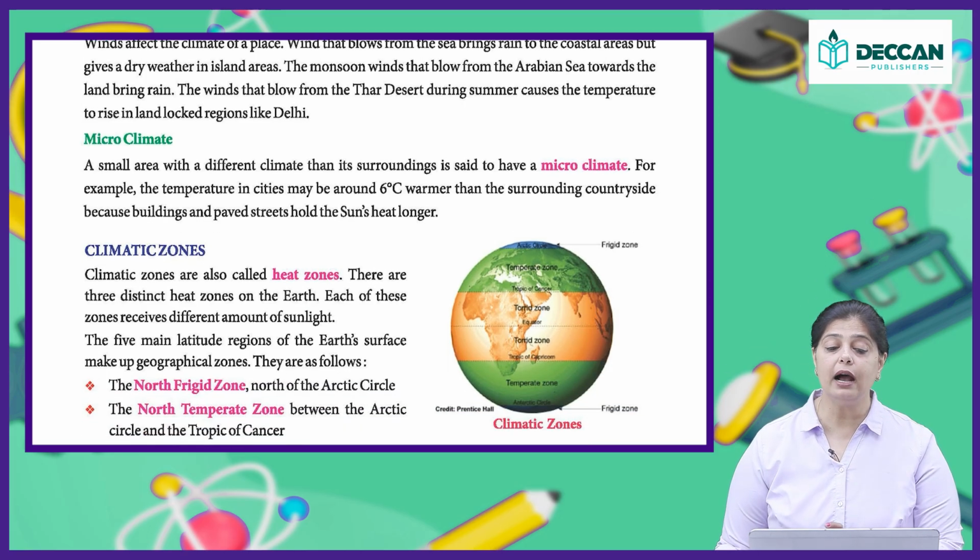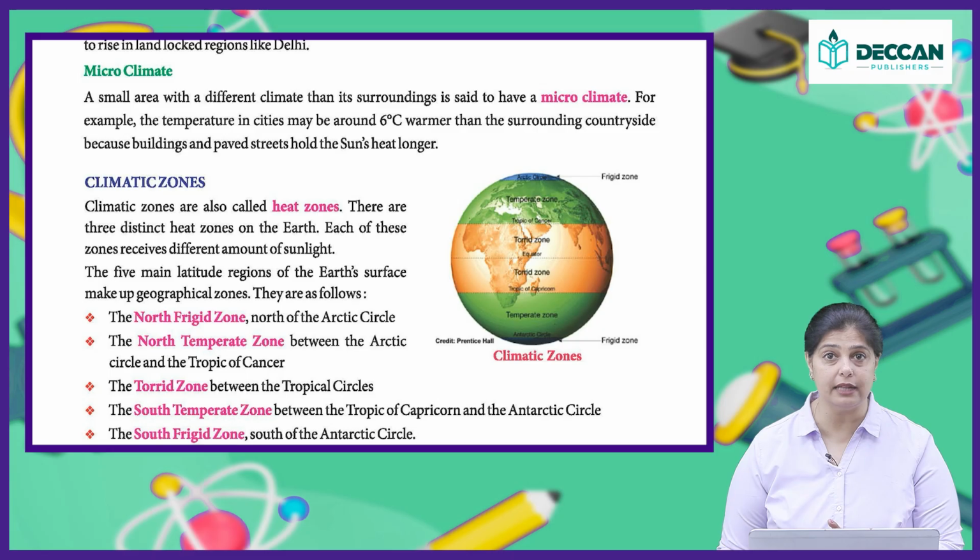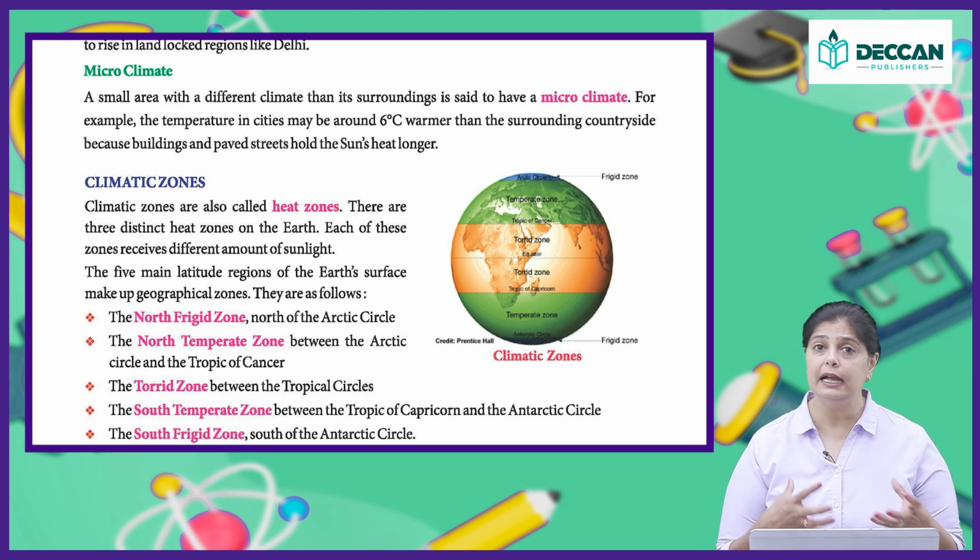Clear? Now, what are the different climatic zones that we have? Climatic zones are also known as the heat zones. There are 3 distinct heat zones on the earth. Each of these zones receives a different amount of sunlight. Climate zone means heat zone. How much sunlight we receive, how much heat we get from the sun, depends on the different climatic zones.